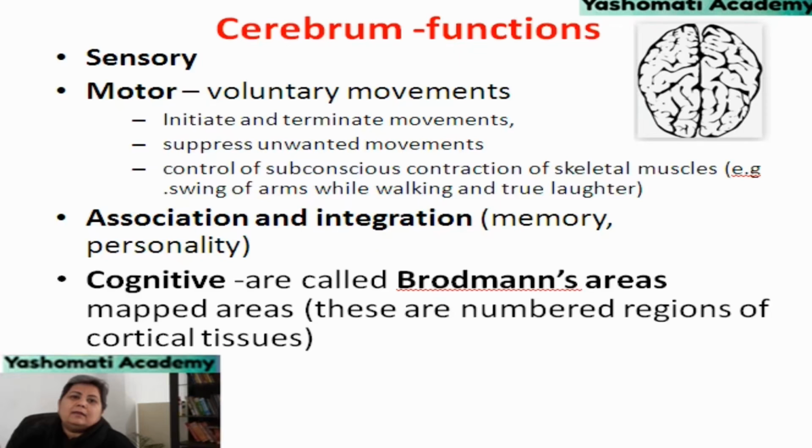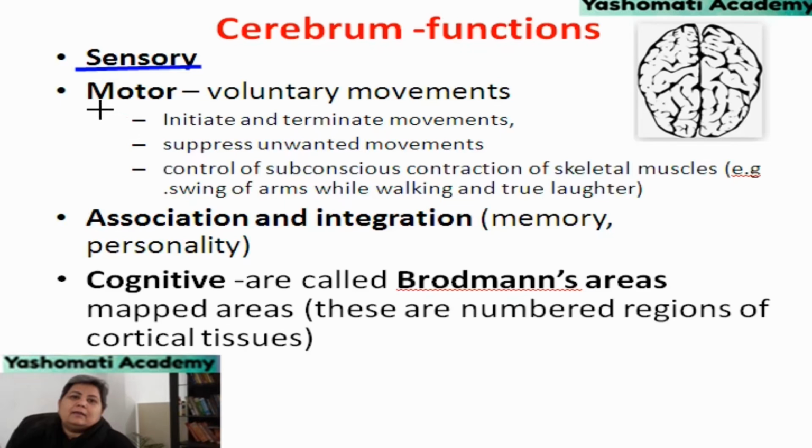Let us study about some of the important functions of cerebrum in detail. Mainly, cerebrum is related to sensory functions, motor functions, association and integration and cognitive functions. As far as sensory functions are concerned, brain is receiving many sensory impulses from all sensory organs. The cortical region of the cerebrum is responsible for making sense out of these sensory impulses, which it is gaining from all different sensory organs.